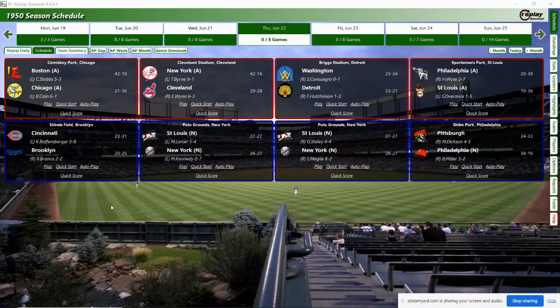Today is June 22nd, 2023, and we are replaying the game from my PC Replay Baseball 1950 Red Sox season replay. Boston at Chicago on June 22nd, 1950. Anyway, let's go down to the lineup screen and set today's lineups.